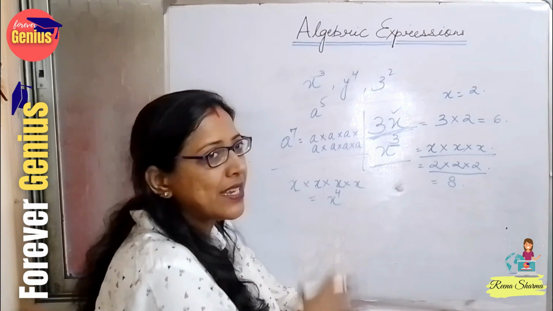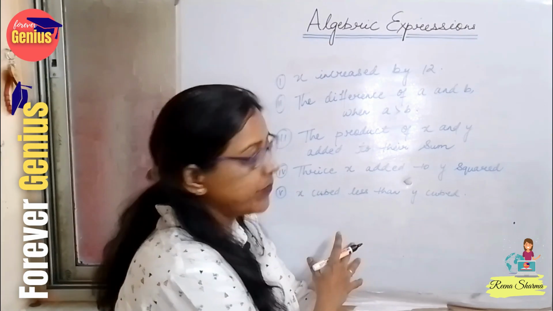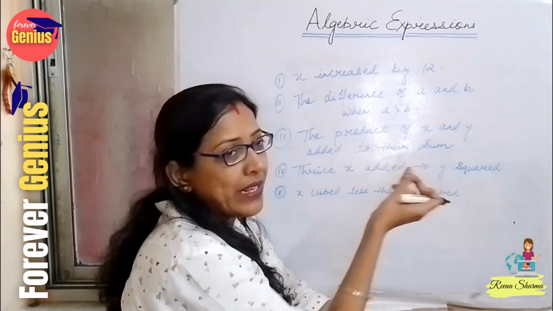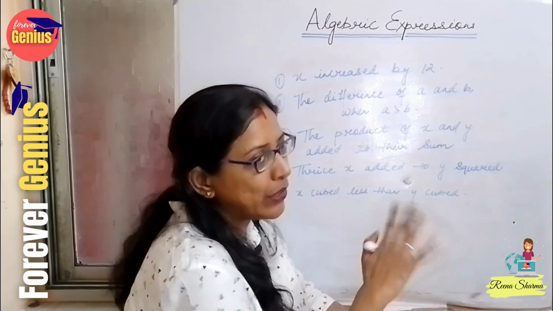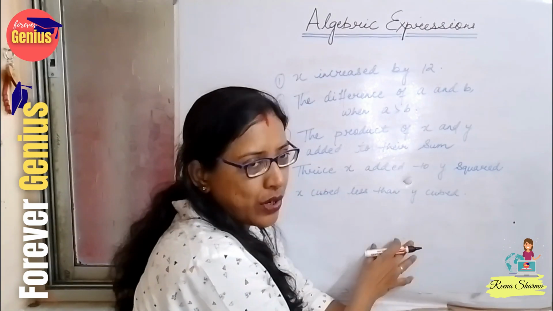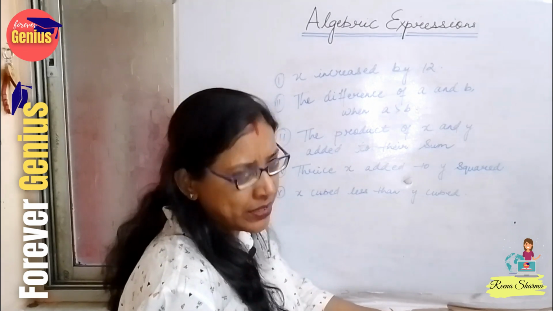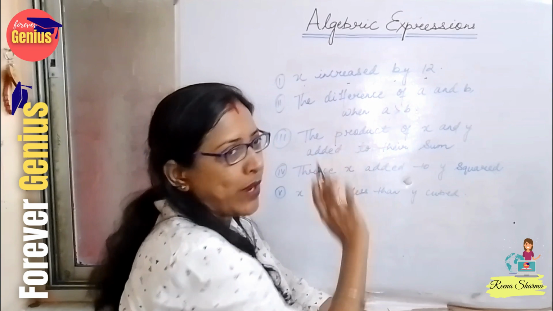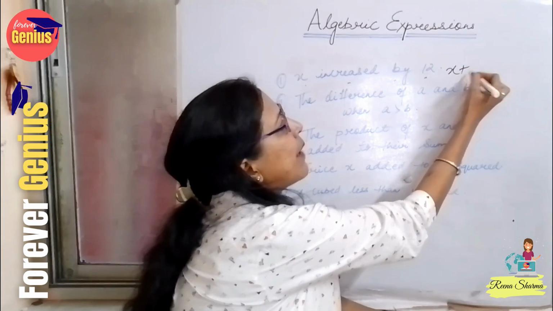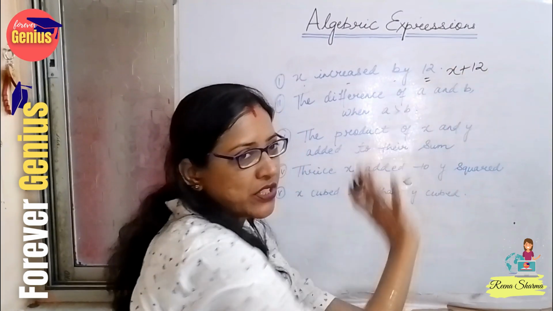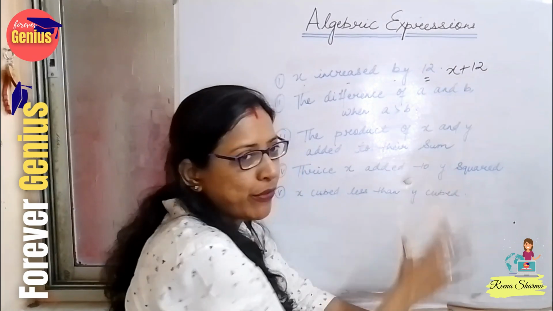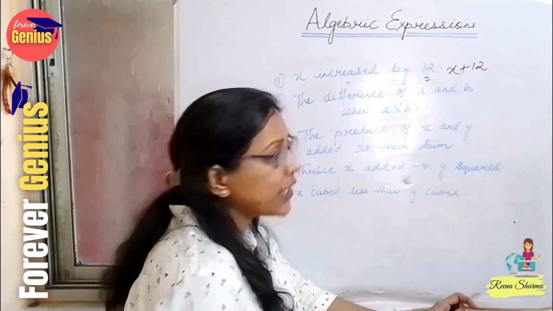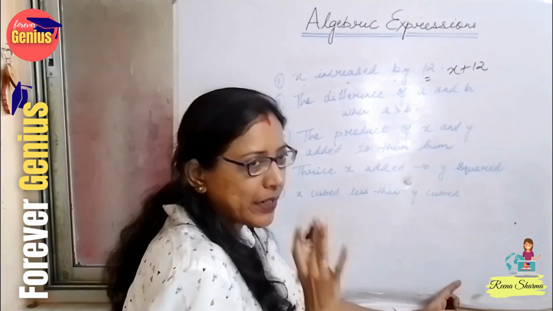Now let's see one more thing. See here some of the questions. First we will learn how to give it the form of an algebraic expression, then we will be finding the values of x. These types of questions also come in MCQs or fill in the blanks, which are very easy if we understand the tricks. Like x increased by 12. The answer is x plus 12. You don't have to do any type of calculations. Here they are not asking you to find the value of x. They are just asking you to form the algebraic expression.